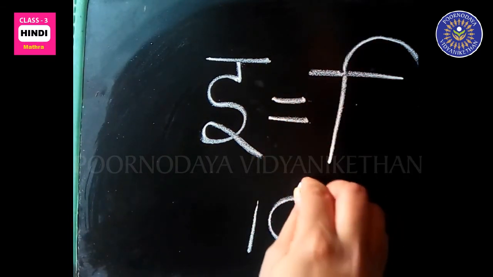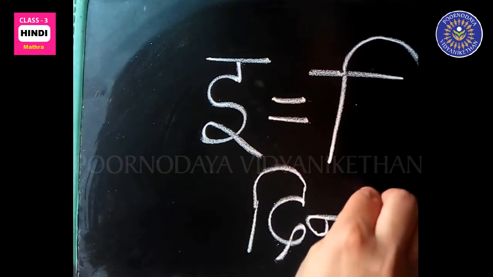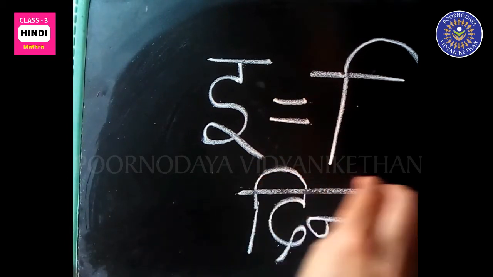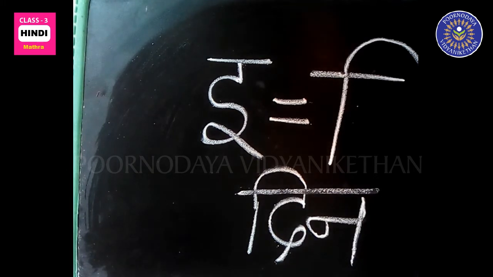E matra has been used in the word din. It always comes before the letter, on the left side.